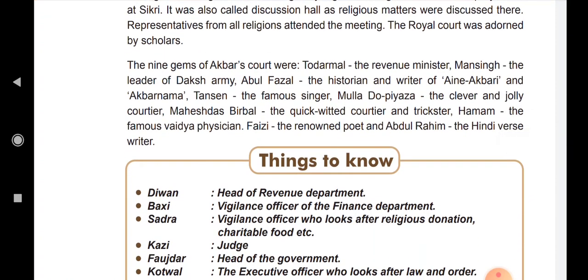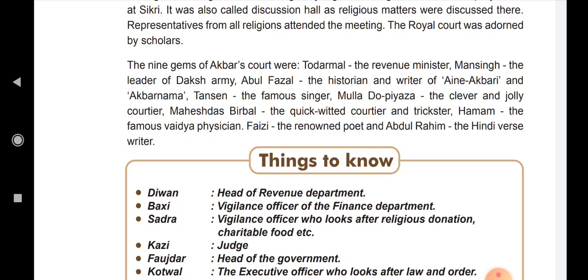And one of the most important things is that there were nine gems in Akbar's court. Who were they? The nine gems of Akbar's court were Todarmal, the revenue minister; Mansingh, the leader of the army; Abu Fazl, the historian and writer of Ain-e-Akbari and Akbarnama; Tansen, the famous singer; Maula Dopaija, the clever and jolly courtier; Mahesh Das Birbal.